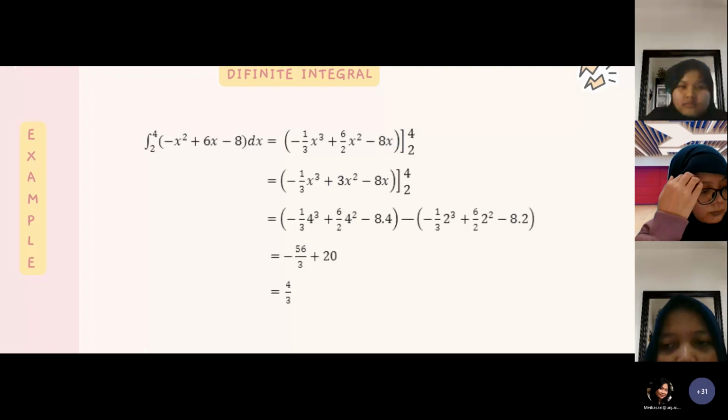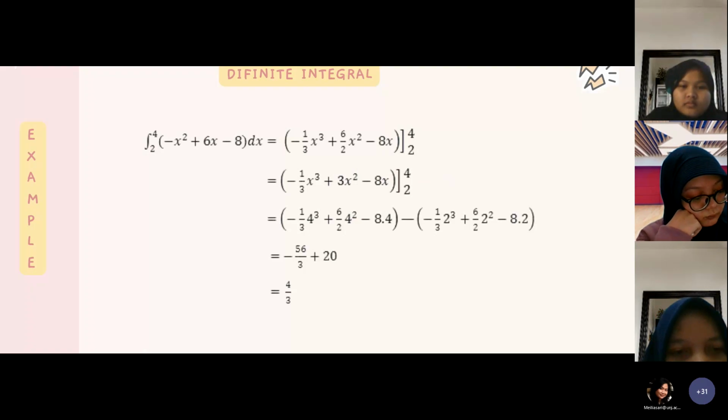Then it can be simplified into a second line like this, plugging in the upper and lower bounds for x. Then the result will be 4/3. Next.